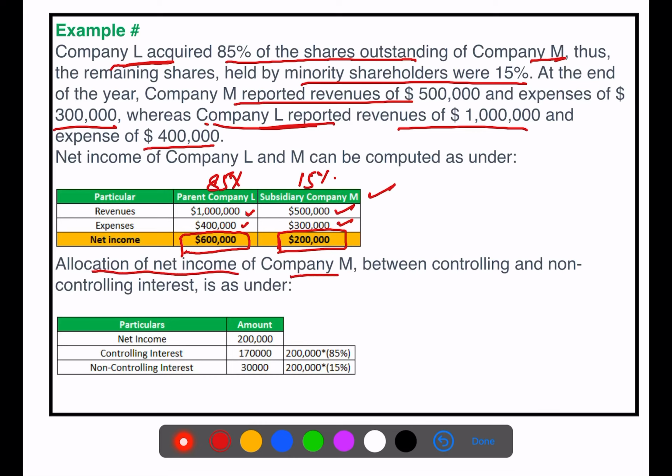Company M is the subsidiary, so we allocate the net income of company M between controlling and non-controlling interest. 2 lakh is the net income of the subsidiary, and 85% is the controlling interest of company L. So 2 lakh into 85% is 1,70,000. The rest is the non-controlling interest.